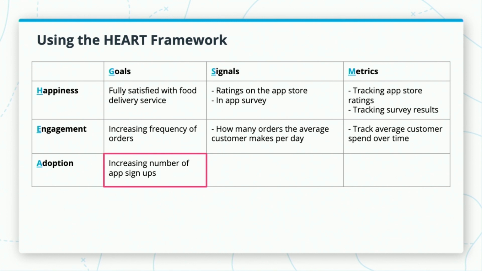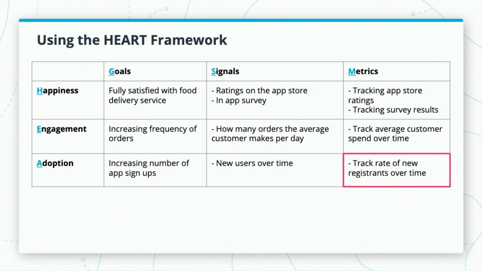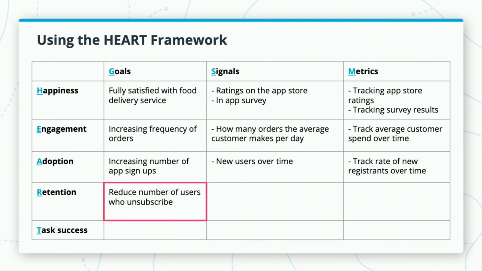Now, let's take a look at the adoption part of the framework. As a reminder, adoption is about how many unique users join in a given amount of time. In this case, I've set a goal of increasing the number of signups for the food delivery service app. Where we can find signals for the increasing number of signups is by looking at new users that join the app over time. Lastly, we can track the number of new registrants of the app over time by using software such as Google Analytics.